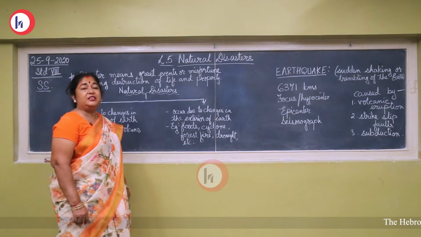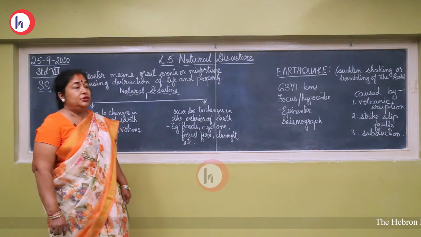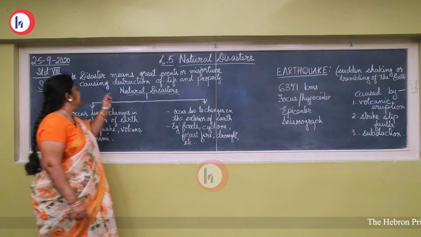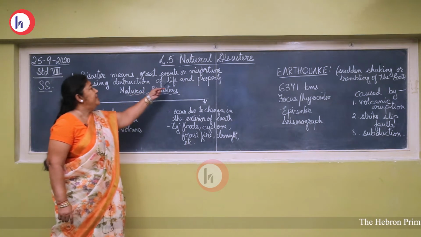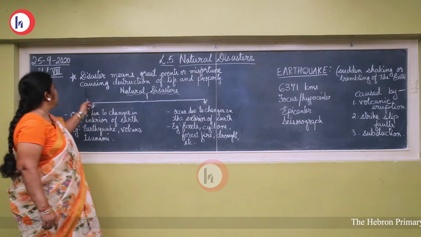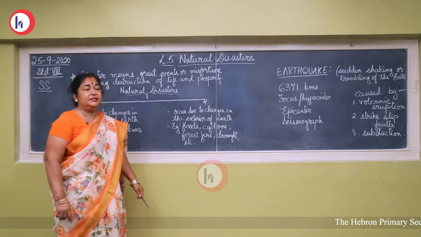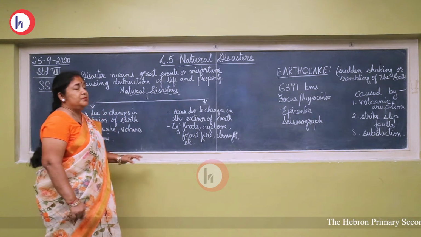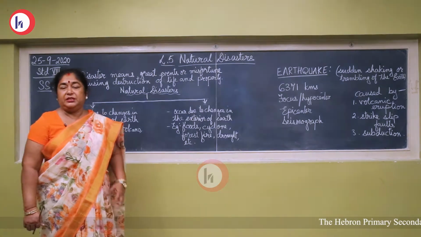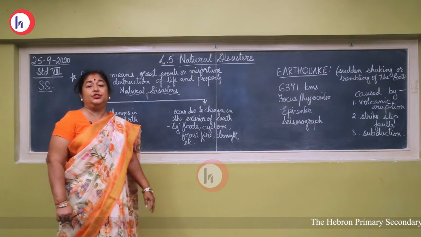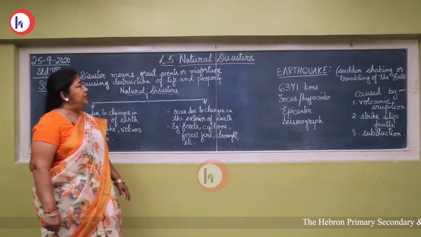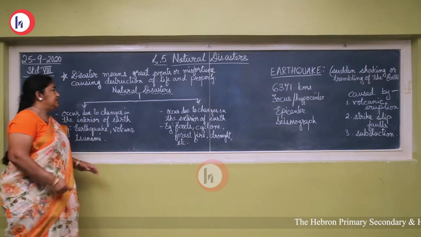Nature creates many destructions on the earth. So, what are disasters? Disaster means great events or misfortune causing destruction of life and property. So events, misfortune where life and property are lost, take place due to nature. So we'll do the natural disasters.